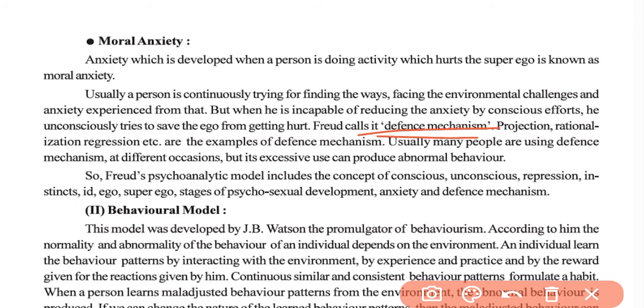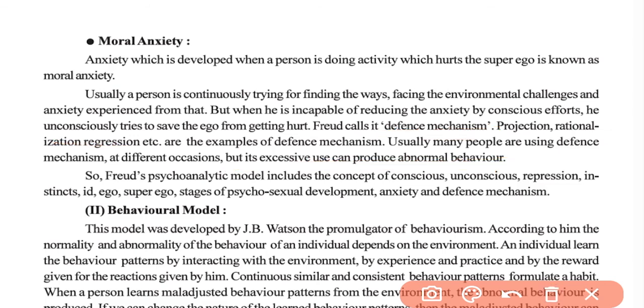There are several techniques of defense mechanism, such as projection, rationalization, aggression, etc. We studied all this in the previous videos. So the individual tries to indulge in one of the defense mechanisms to save his ego. Usually many people use different defense mechanisms, but excessive use can produce abnormal behavior. Though the individual uses defense mechanisms, if they are overused, then it will lead to abnormal behavior.